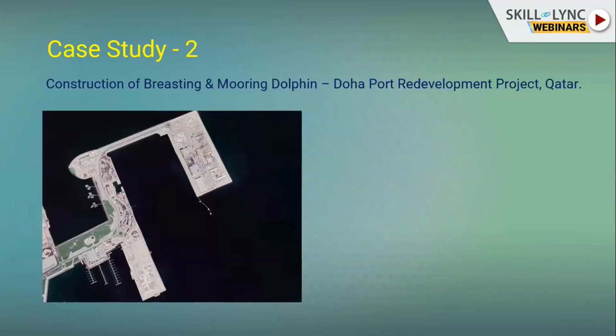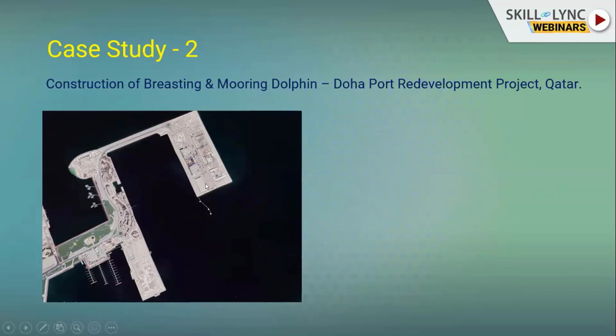Then case study 2 is the construction of a breasting and mooring dolphin at the Doha Port redevelopment project in Qatar. Here, this is the aerial view of Doha Port. These are the cruise terminals. Before, smaller cruise ships were using it. After the construction of this breasting and mooring dolphin, now very large cruise ships can be berthed. So how can we extend this?